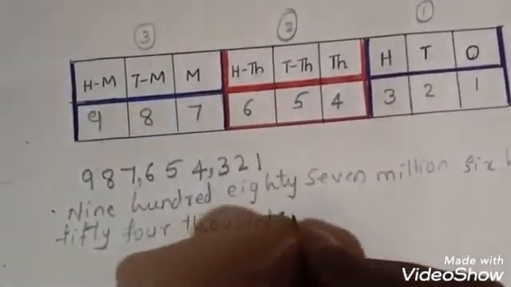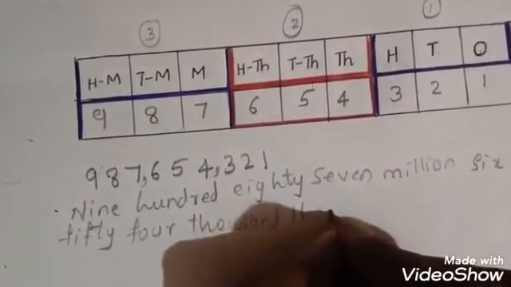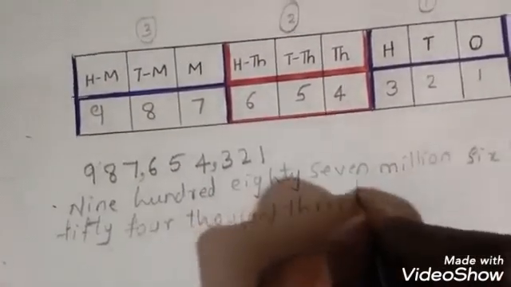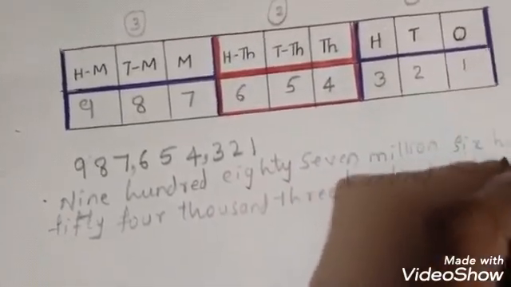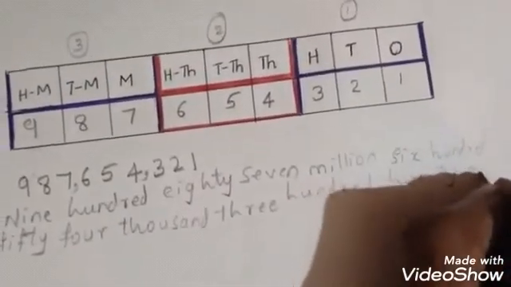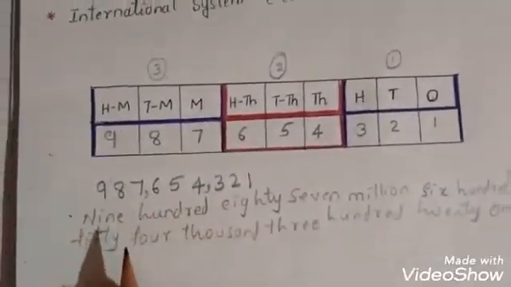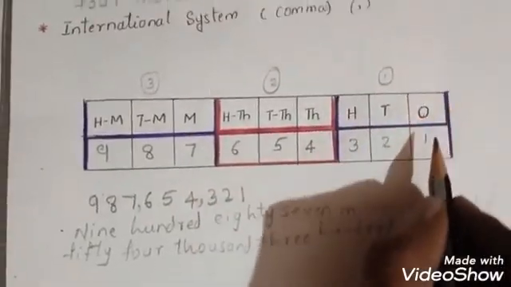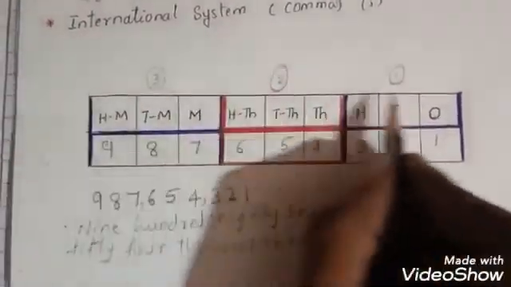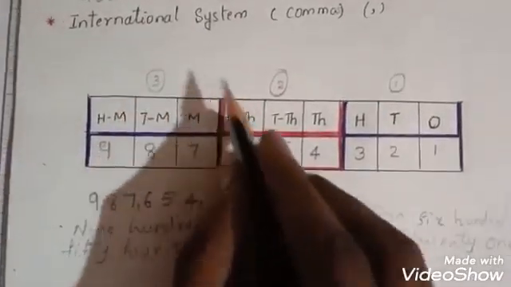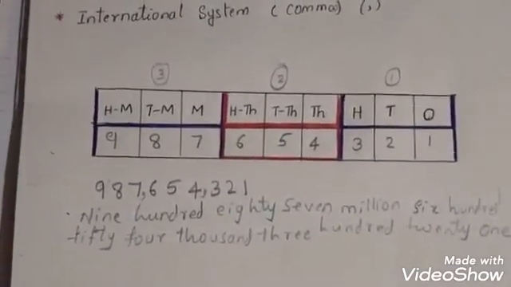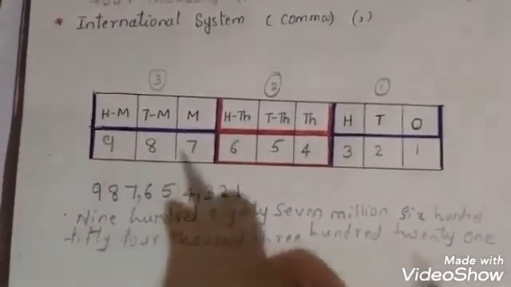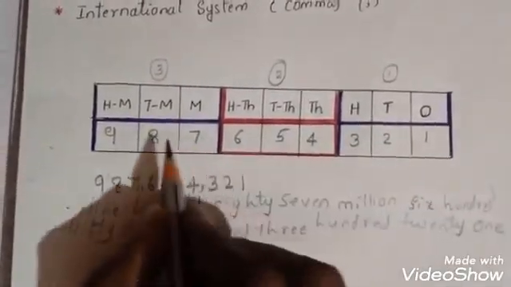As it is, we have to write. What is that, children? 321. Okay, what is the difference, children? Here this is a place value table used for reading the international system of numeration. If any large number is there, you have to read it in the international system, meaning according to this table only you have to put the digits according to their place value.